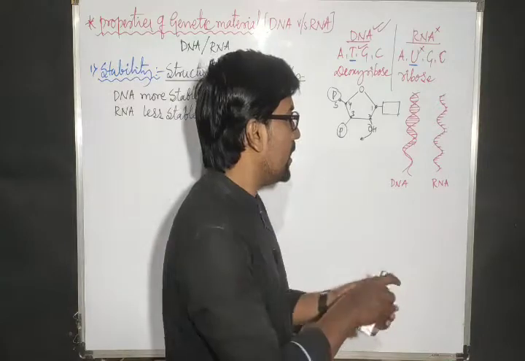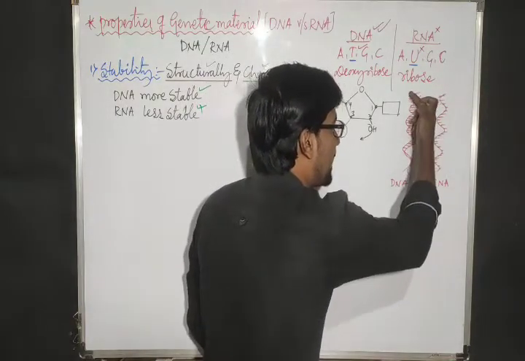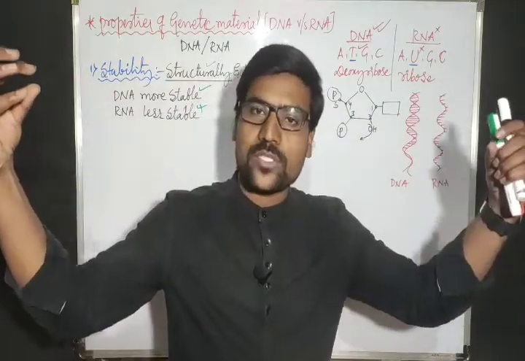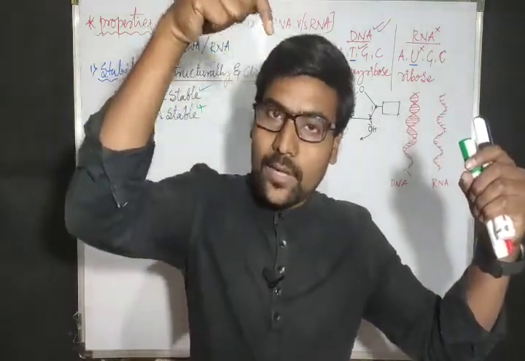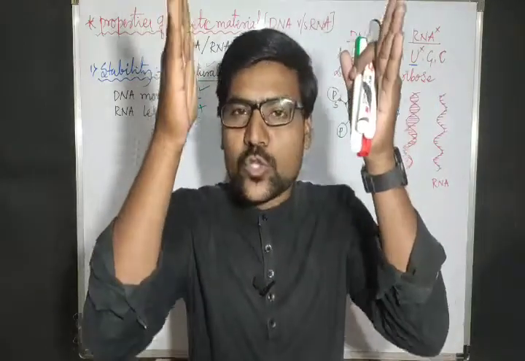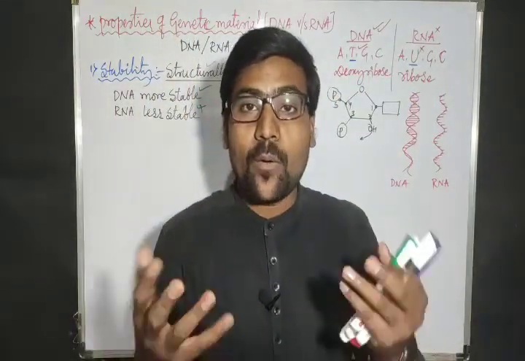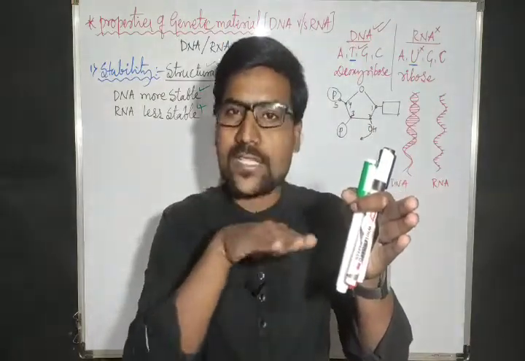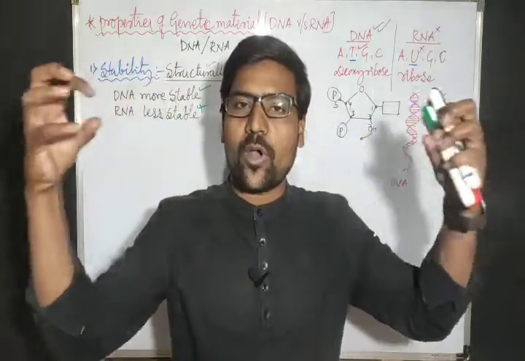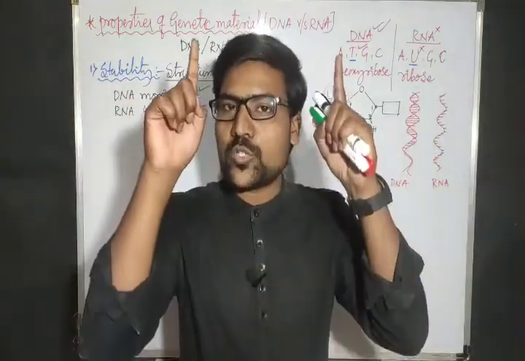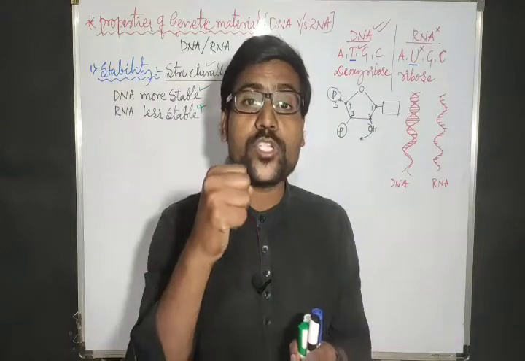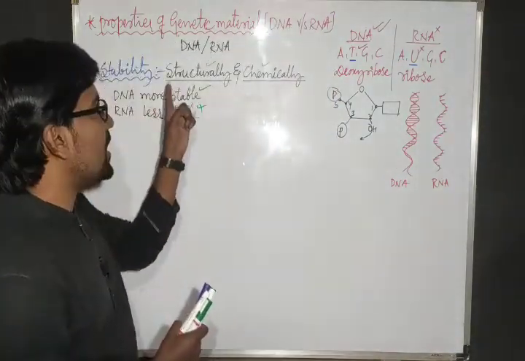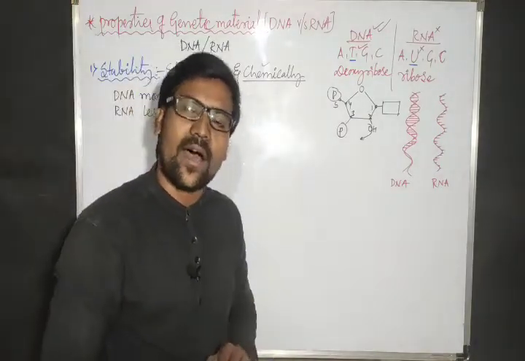Now inside, all the materials get packed because of this backbone. We have two backbones in the DNA. Any molecule which wants to react in the middle first has to cross the backbones of the DNA. How many backbones do we have? Two backbones, this side and this side. In between we have the nucleotides or base pairs. So any molecule that wants to react in the middle first has to react with the backbone. But the backbone is strong here, so it cannot react easily. Hence DNA is structurally and chemically more stable than RNA.